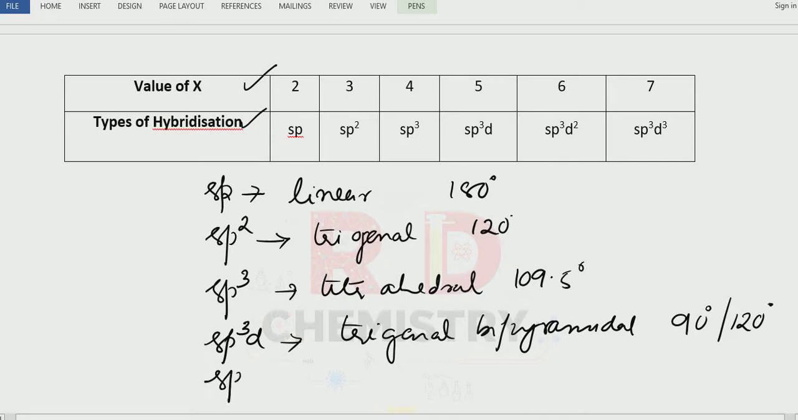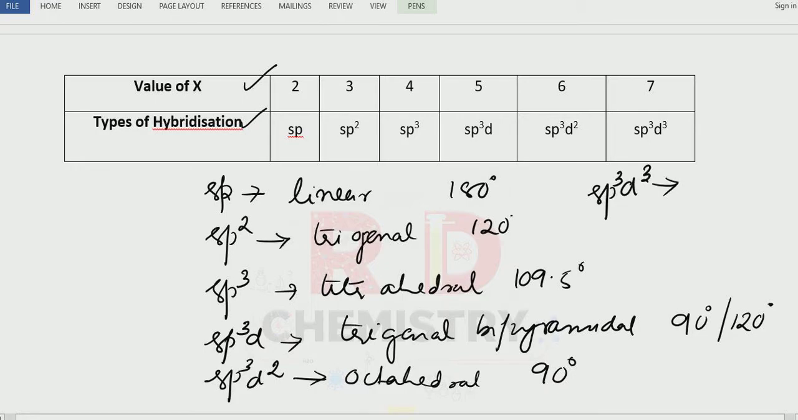Next one, you have sp3d2 hybridization. So it has octahedral geometry and all bond angles are 90 degrees. Next one we have sp3d3 hybridization. Now this is the pentagonal bipyramidal geometry. And the bond angles are 72 degrees and 90 degrees. There are two different bond angles.